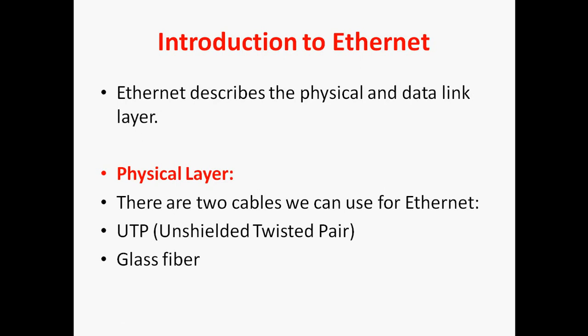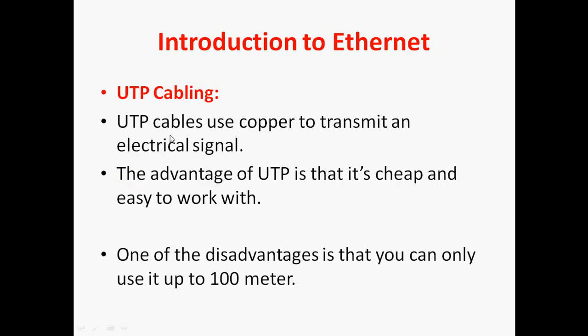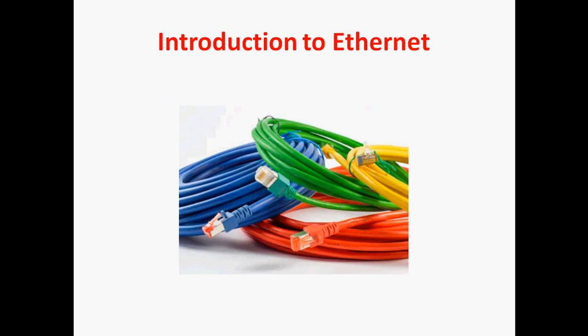One is the unshielded twisted pair cable and another one is glass fiber. So UTP is copper and glass fiber is a fiber cable. The unshielded twisted pair cable is copper, used to transmit an electrical signal. The advantage of UTP is that it is cheap and easy to work with. One of the disadvantages of UTP cable is that the maximum distance is only 100 meters.